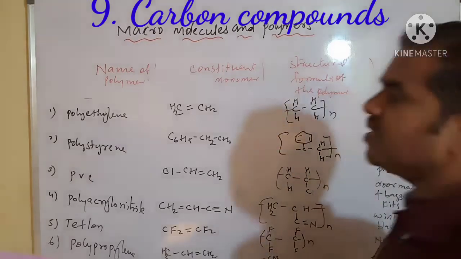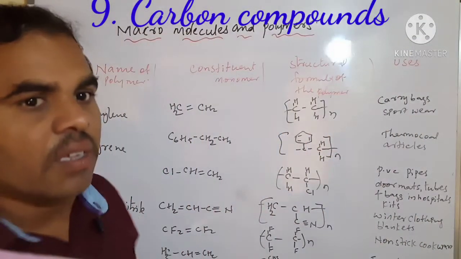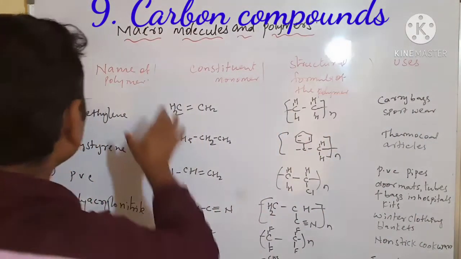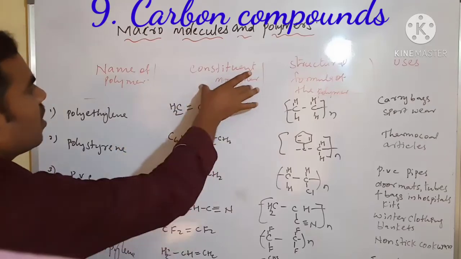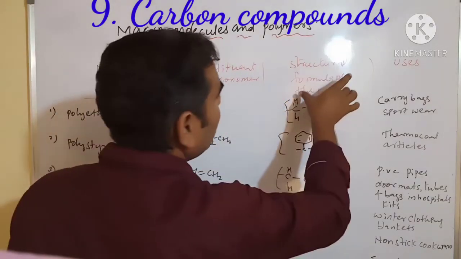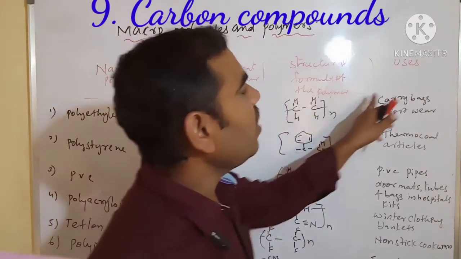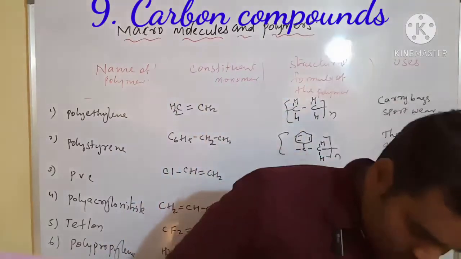Okay students, see here: name of the polymer, constituent monomer, structural formula of the polymer, and their uses.